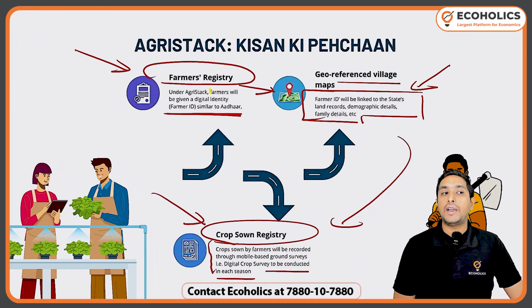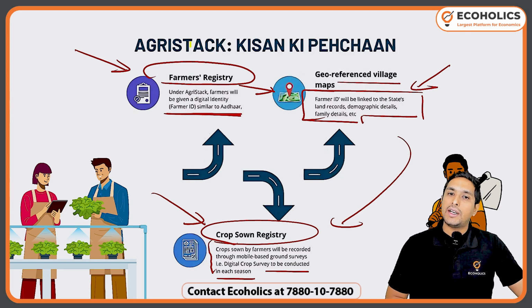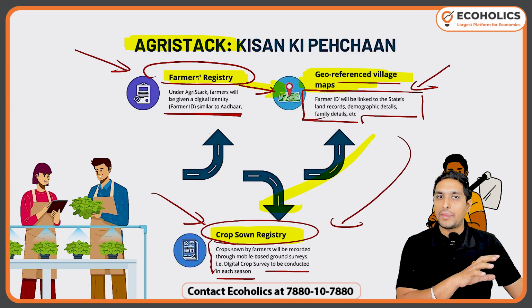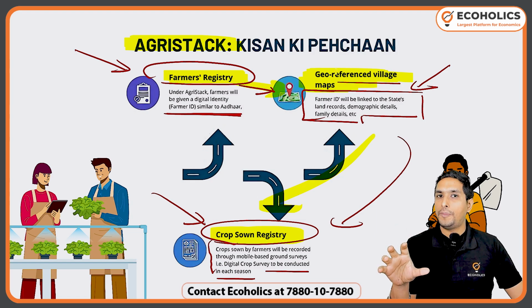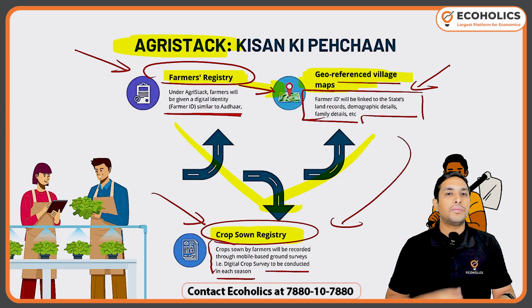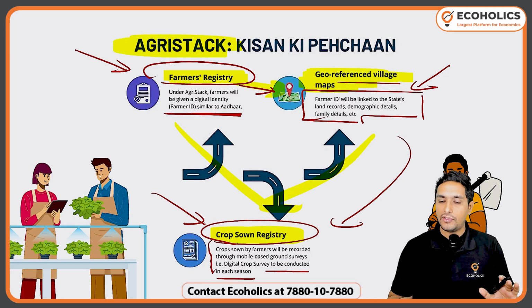This is a very ambitious mission of the government, the digital agriculture mission. Under the digital agriculture mission only we have AgriStack. In AgriStack we have the farmer ki ID. Then we have the geo-referenced villages map, proper maps. Then we have the crop sown registry. So you can see how it is all linked. Who is the farmer? Where is he growing the crops? Which crop is he growing? It is all a part of the AgriStack ecosystem. This is how we look at it. I think that makes some sense now. Very easy. So this was AgriStack.